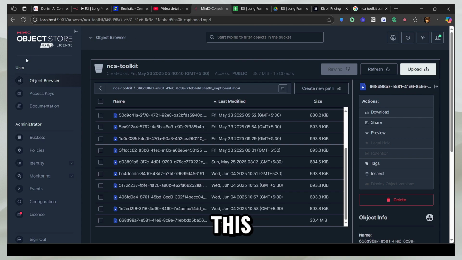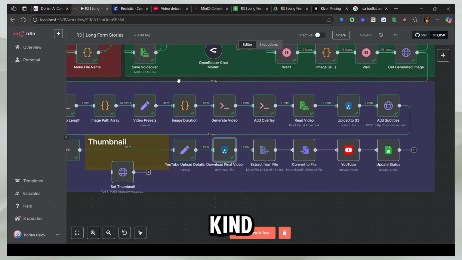But for some reason, this store just turns it into this kind of file type. So that's why we turn it into a base64 string. Then we convert the base64 string back to a file. So essentially, we're turning this video into another thing, and then turning that other thing into the same video. But when we get that video, you will see that it is a different type.